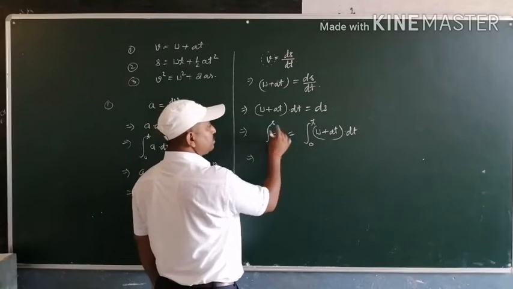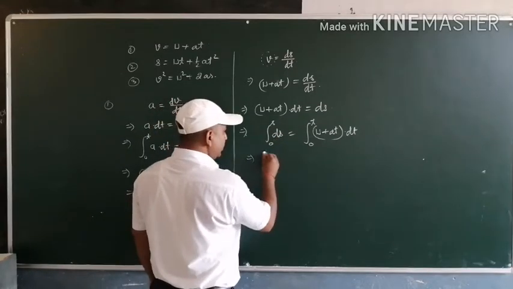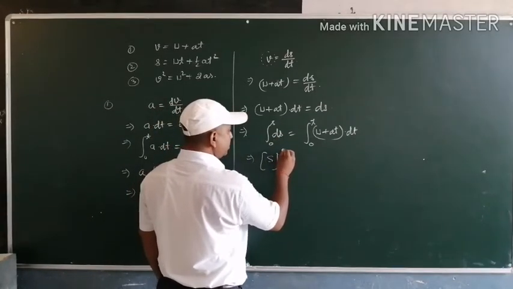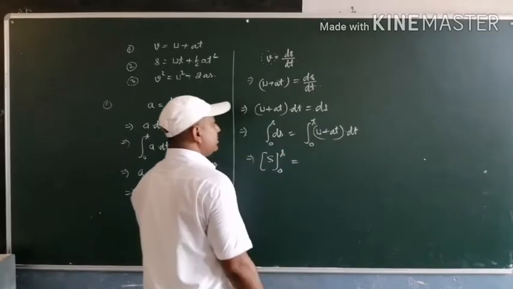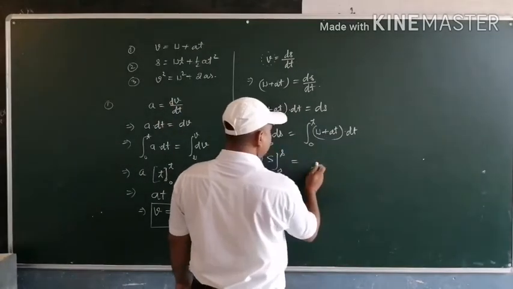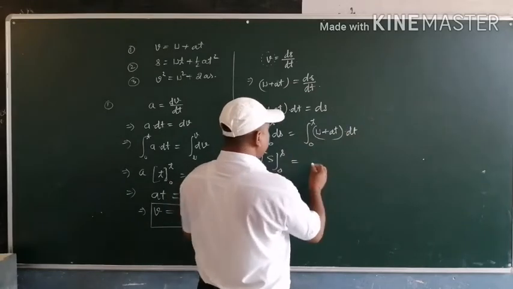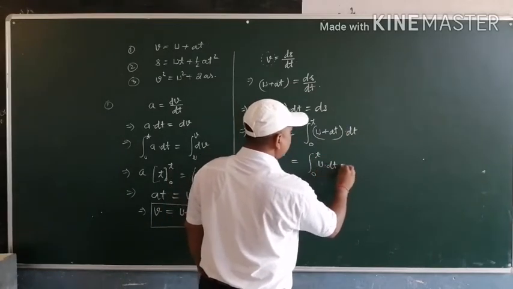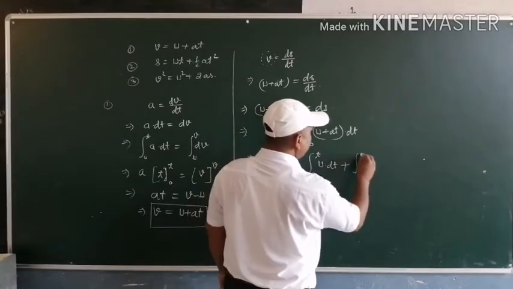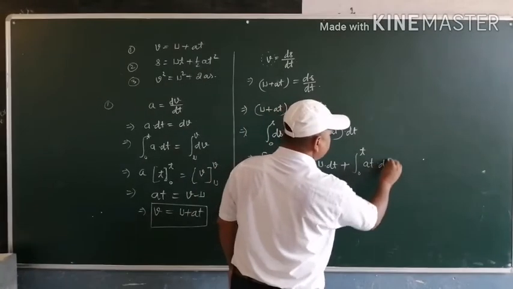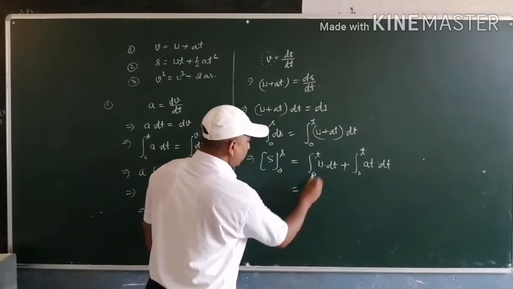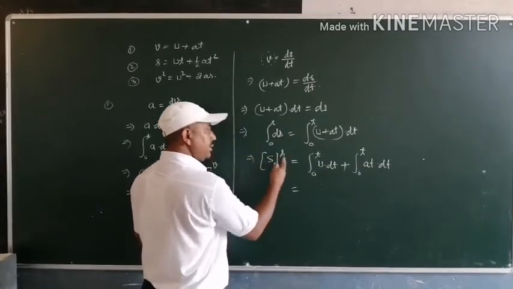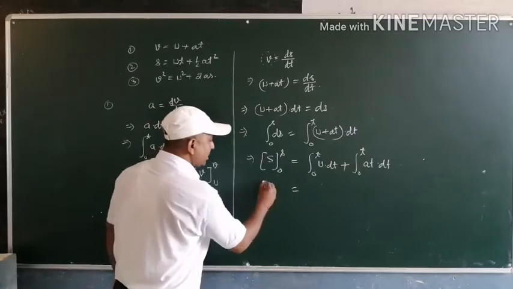Then the integration of ds becomes s, with limit 0 to s, and u plus at can be split into two integrals: 0 to t of u dt plus 0 to t of at dt. Putting in the upper and lower limits, we get s minus 0.